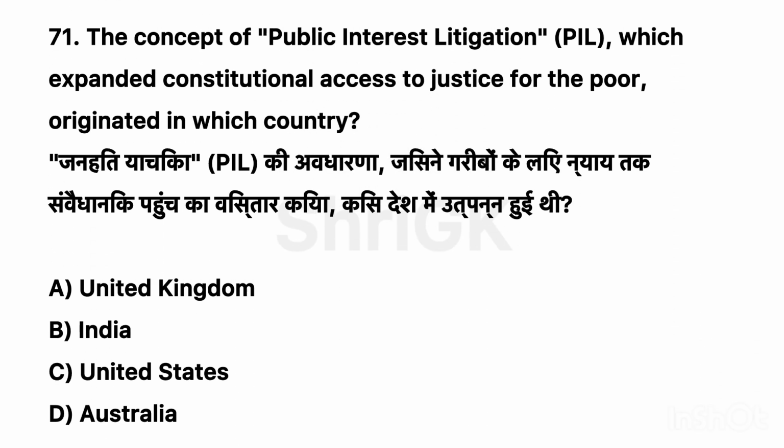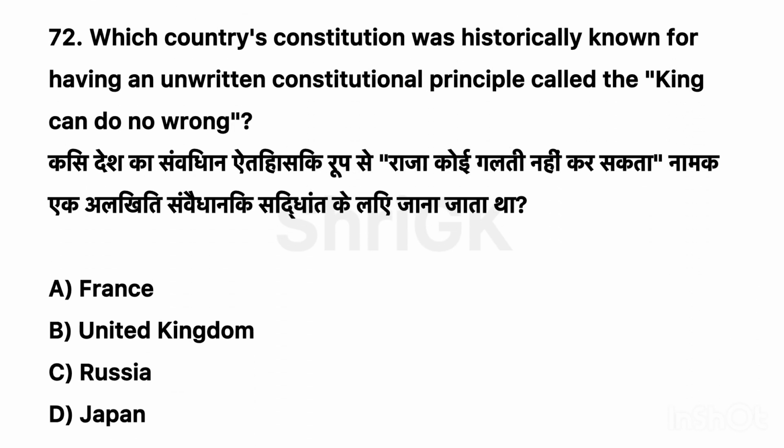71. The concept of public interest litigation, PIL, which expanded constitutional access to justice for the poor, originated in which country? Correct option C. United States. 72. Which country's constitution was historically known for having an unwritten constitutional principle called the king can do no wrong? Correct option B. United Kingdom.